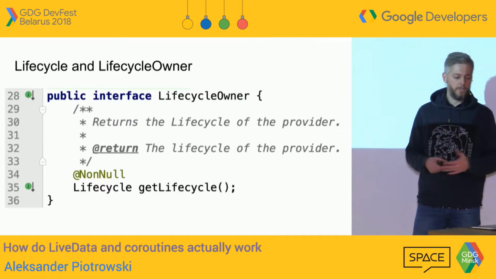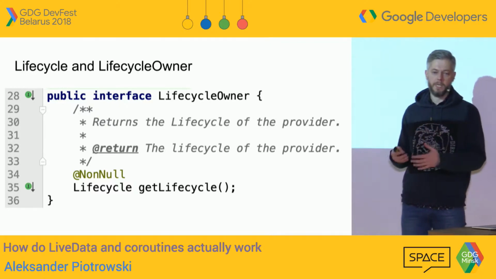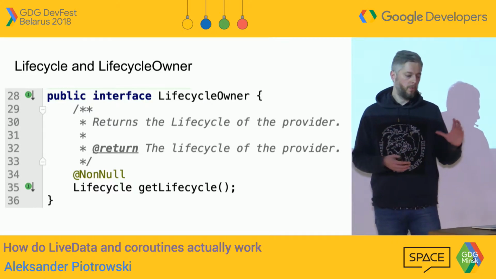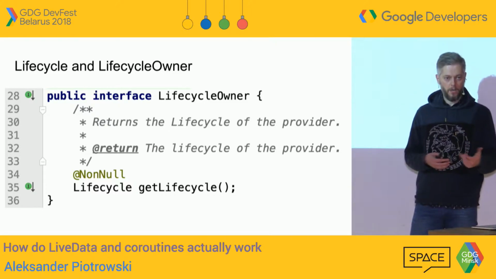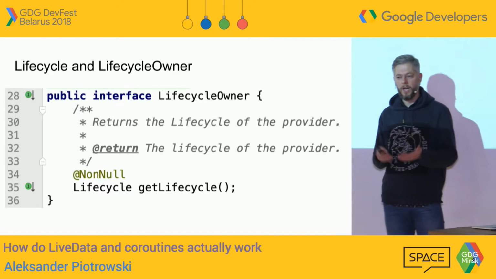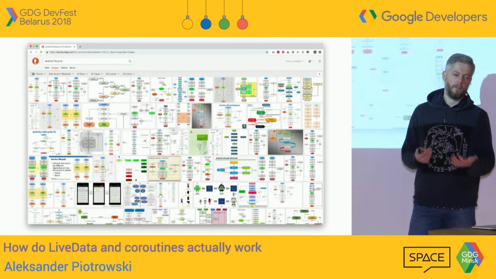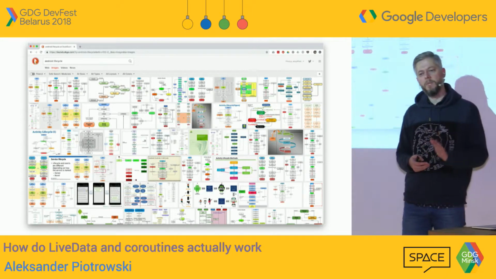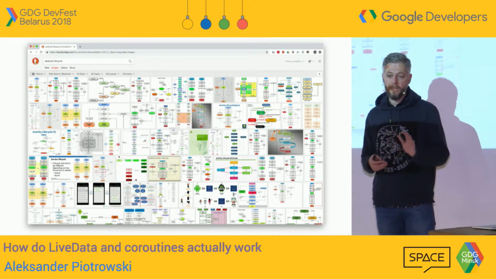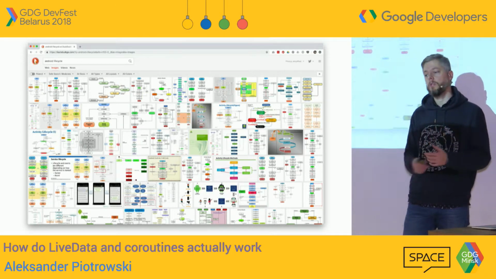This is actually a pair of things: a lifecycle and a lifecycle owner. So we need to look at who is implementing the lifecycle owner interface, and what exactly lifecycle is. And what lifecycle is on Android, everyone knows. This is lifecycle, right? I must admit that I'm not Googling anymore, but back in the day I was Googling Android lifecycle, trying to figure out which method is being called after which.